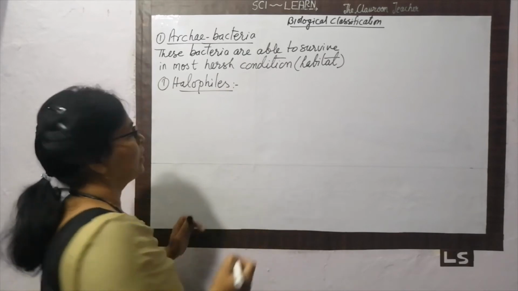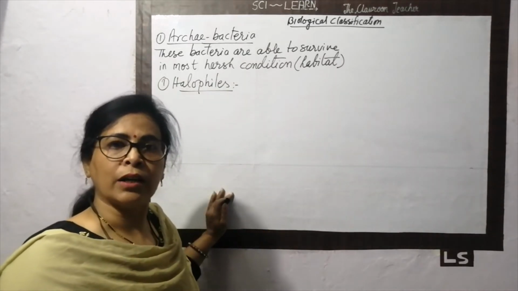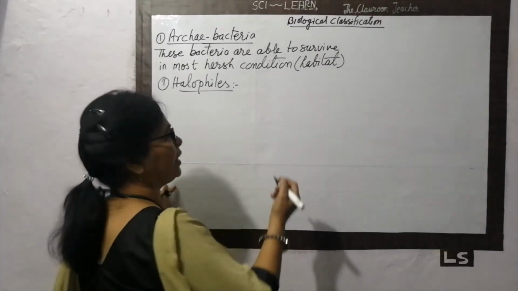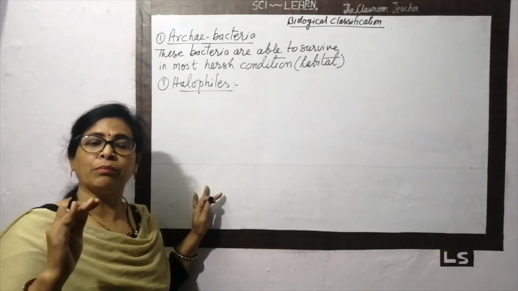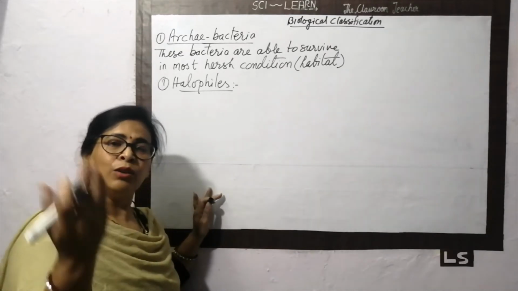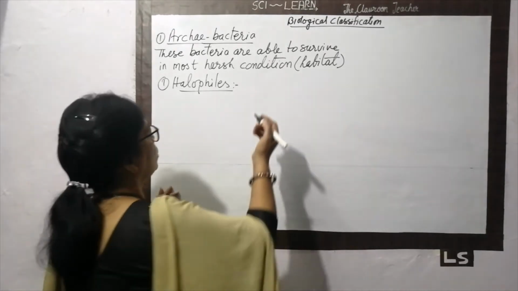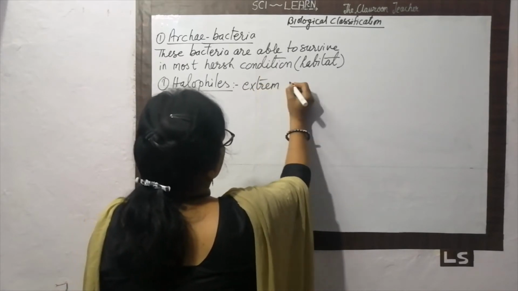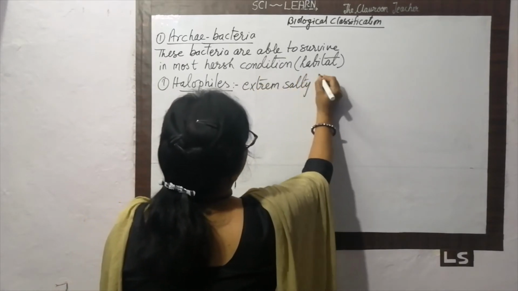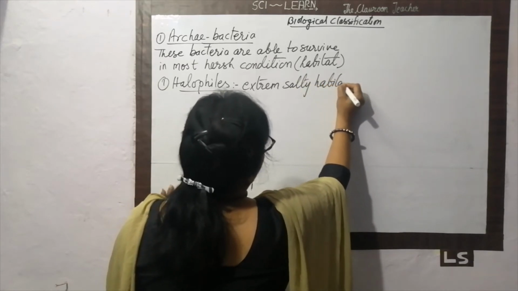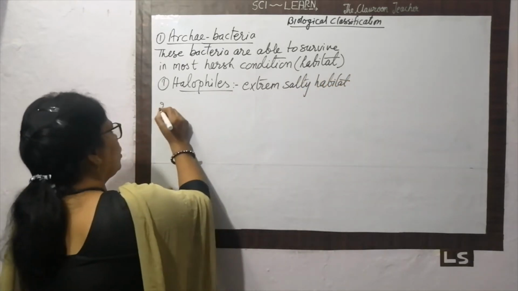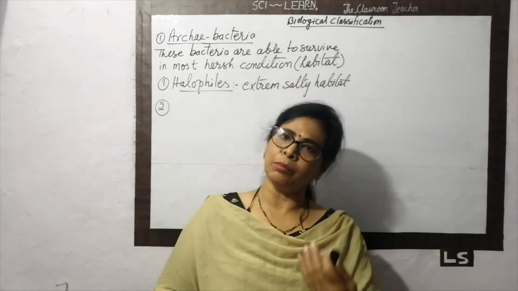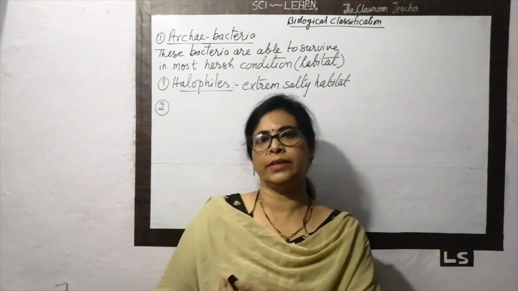Halo means salt. Halophiles are those bacteria who are able to survive in extreme salty areas, where the salt is more than in normal conditions. That is the deep ocean. So the halophiles are the bacteria which are able to survive in the extreme salty habitat.